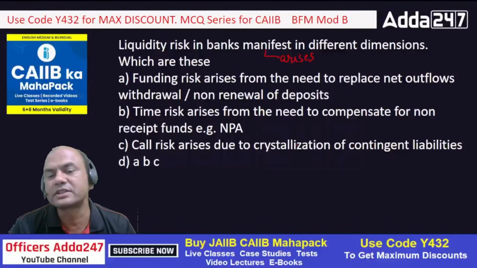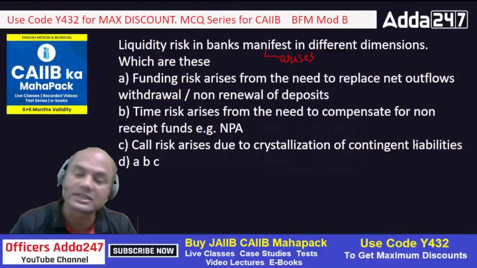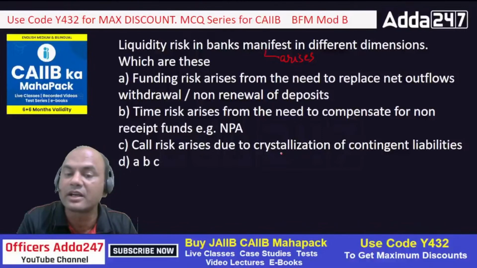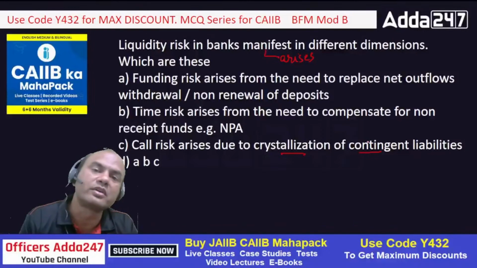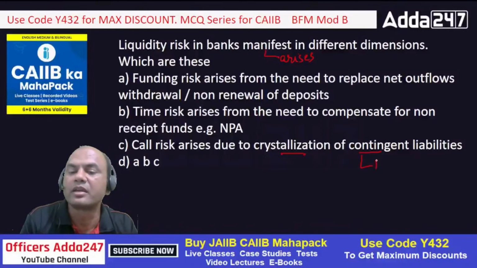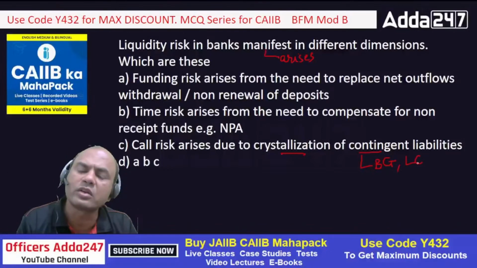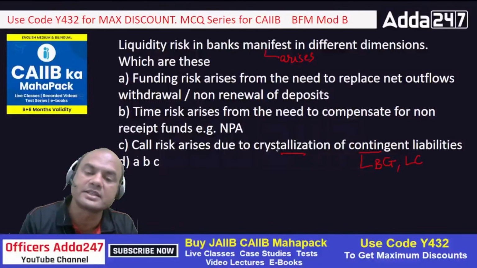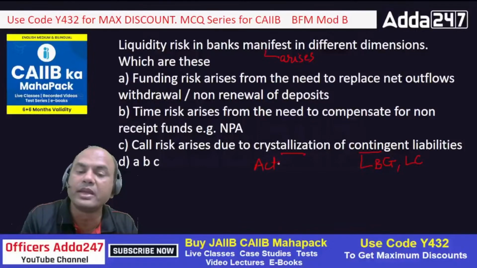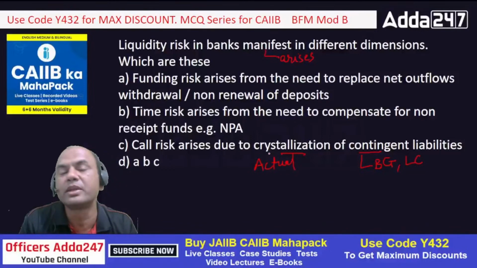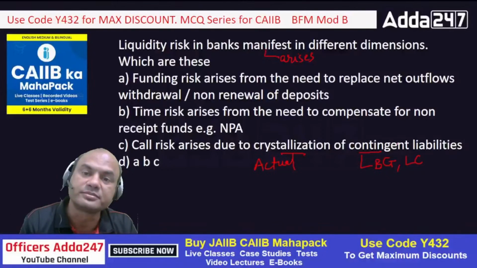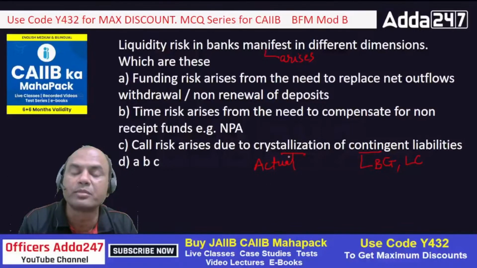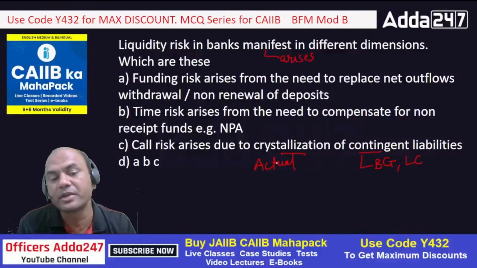Call risk arises due to crystallization of contingent liabilities. Now what do you mean by contingent and what do you mean by crystallization? Contingent liabilities means, let's say, bank guarantee, BG or LC, letter of credit. These are all contingent liabilities. And crystallization is actual payment. It comes for payment and I don't have money. The basis on which I have given this bank guarantee, that person runs away, and then the third party comes to me for payment. So then I'll be facing the problem, isn't it?